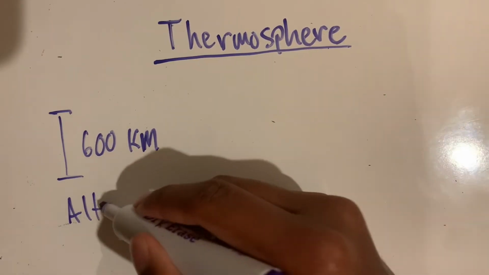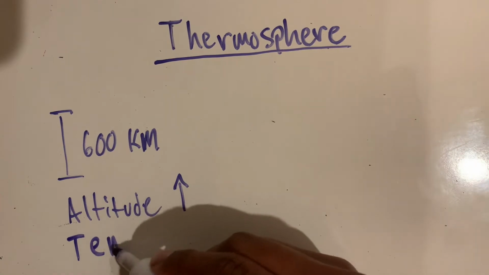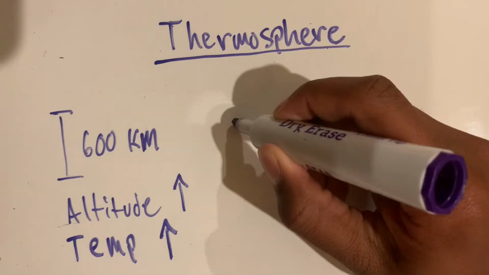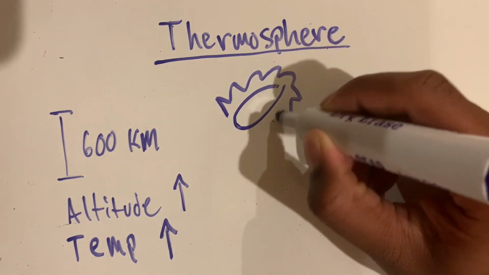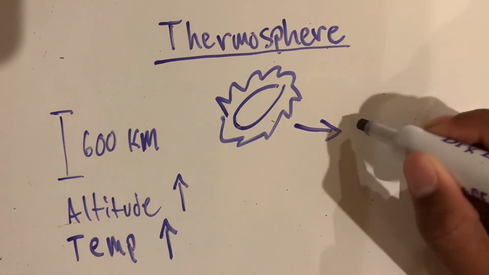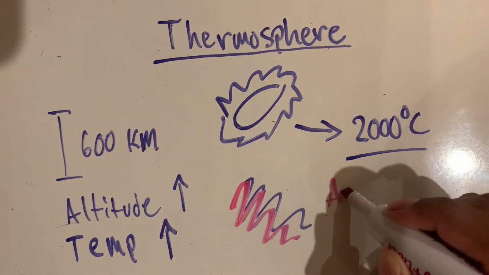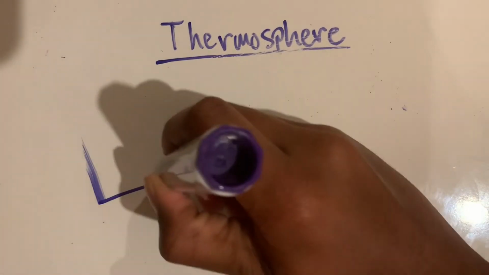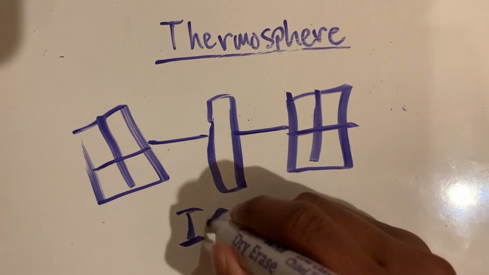The thermosphere is similar to the stratosphere in that as altitude increases, so does the temperature. Solar radiation makes the upper part of the thermosphere very hot, sometimes reaching 2000 degrees Celsius. The aurora borealis occurs here, while the International Space Station maintains its orbit in this region of the sky.